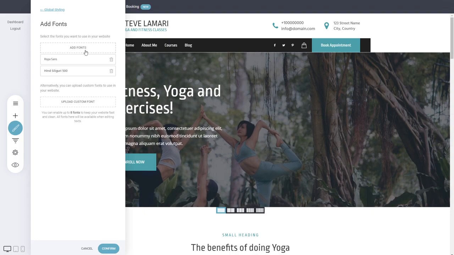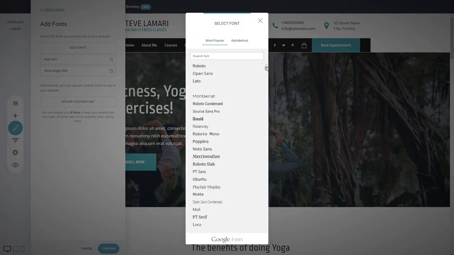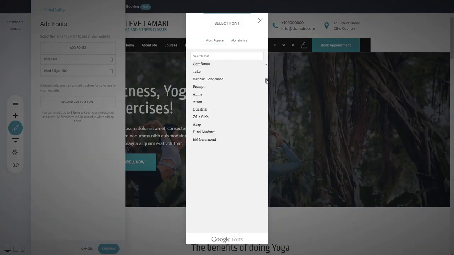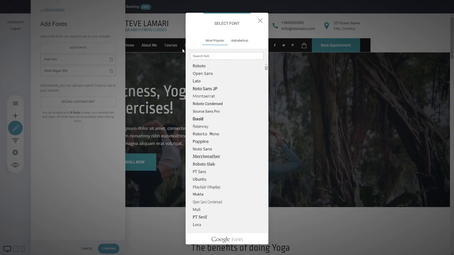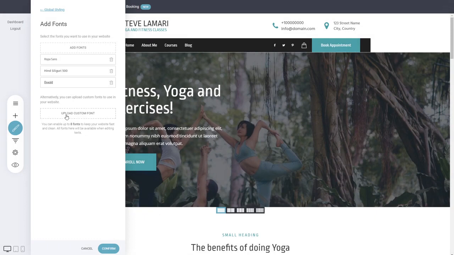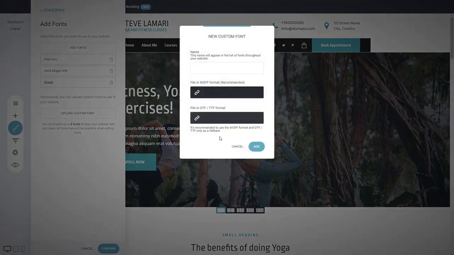So you can add from the Google Fonts, which are more than 900 different designs of different fonts. So you can select one, add it to the page, select the weight, and you have it right away. If you want to upload your own font, you can also do it from upload custom font, and you'll be asked to select a file from your computer.